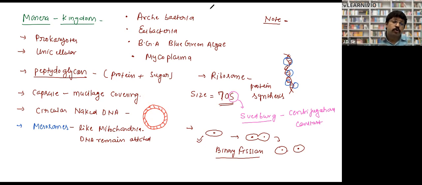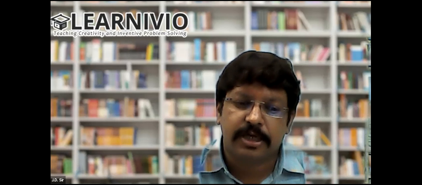Okay. So now I have written down there are four kinds of representative members of Monera: Archaebacteria, Eubacteria, blue-green algae, and Mycoplasma. We'll study all of them. I will start with Archaebacteria. Clear? So let's study Archaebacteria.